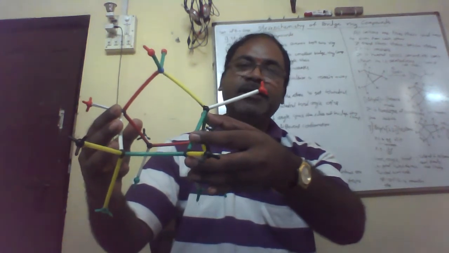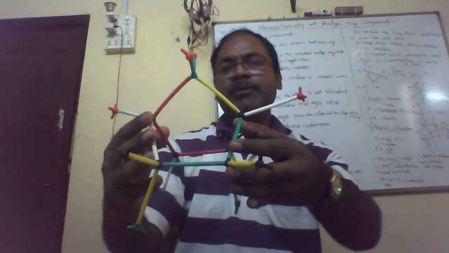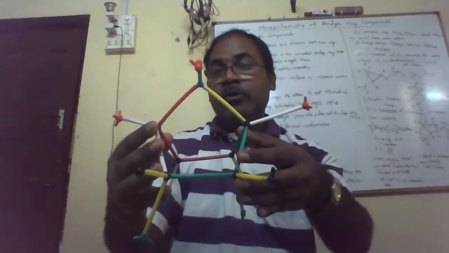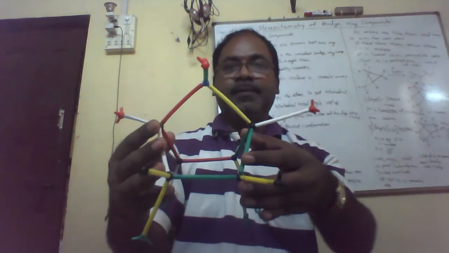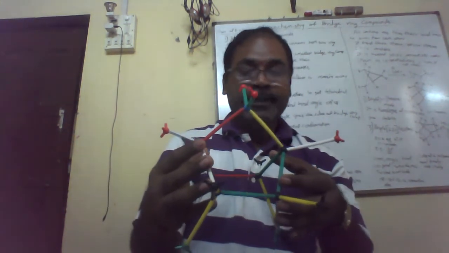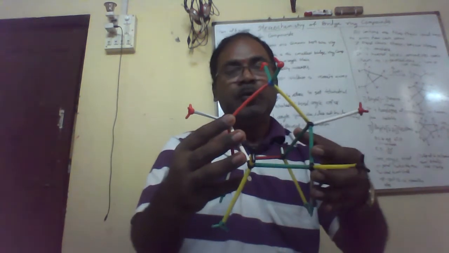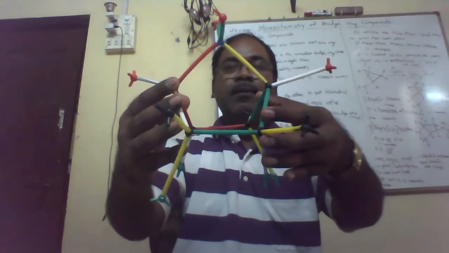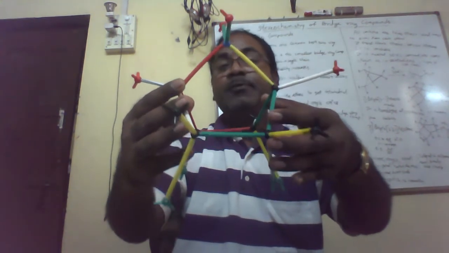And due to steric repulsion, its stability decreases. So the stability of this molecule decreases. Due to this, the boat conformation is twisted and converts to the twist boat conformation that we studied. So this is the twist boat conformation. Actually, it is not totally a boat conformation, but a twisted boat.